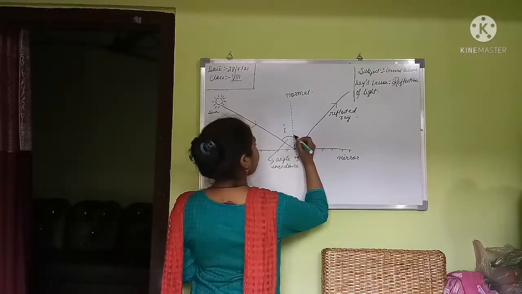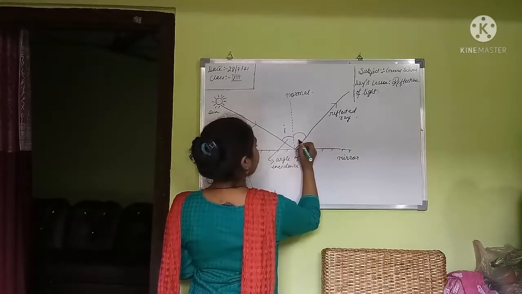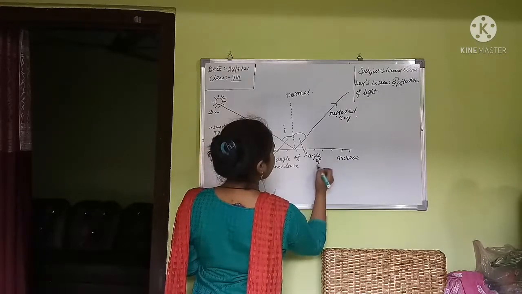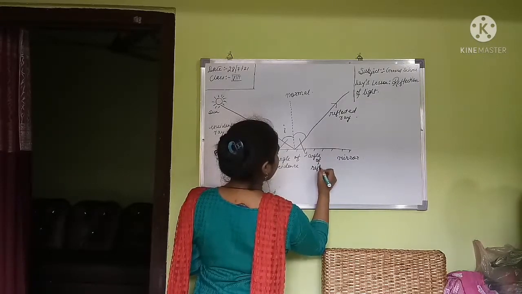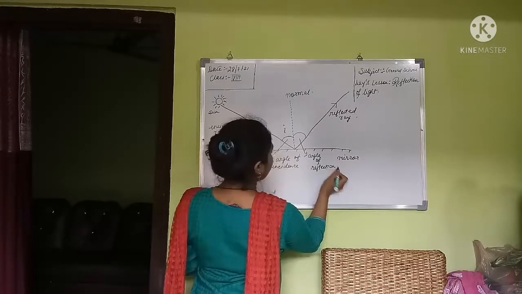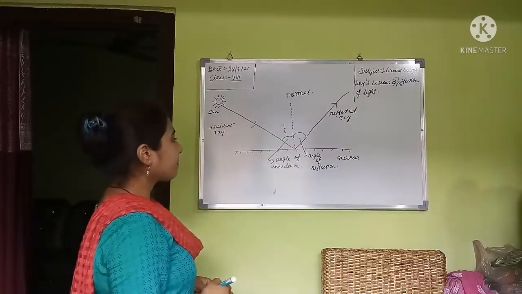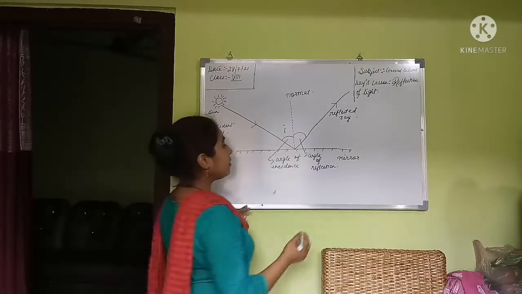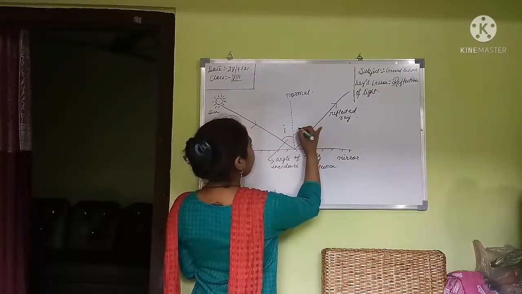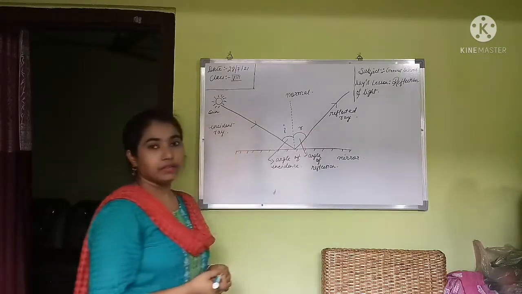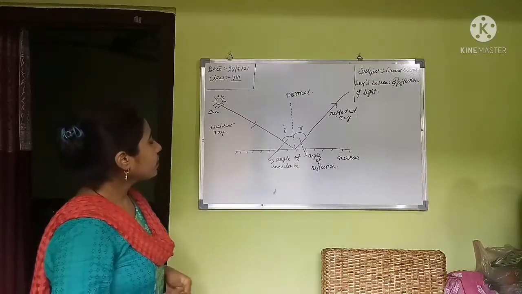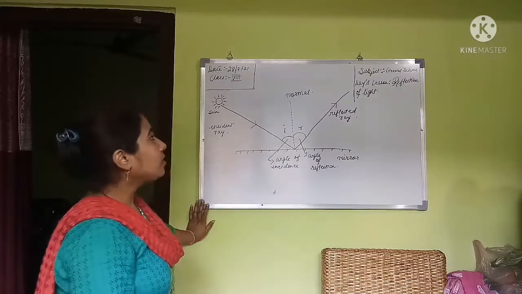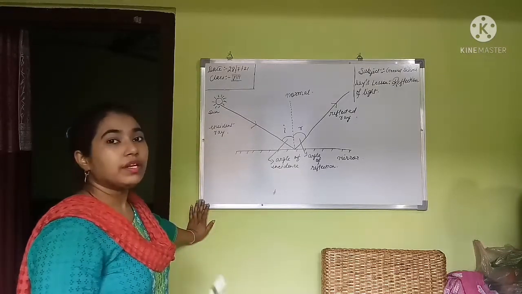Okay, and this angle of reflection is denoted by small r, like this. Okay, so this is the basic phenomenon of the reflection of light.